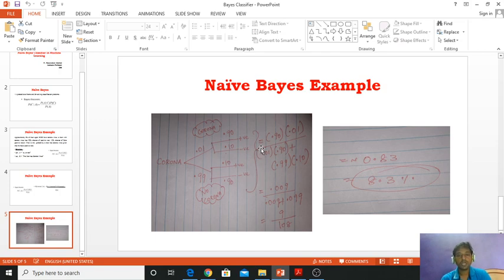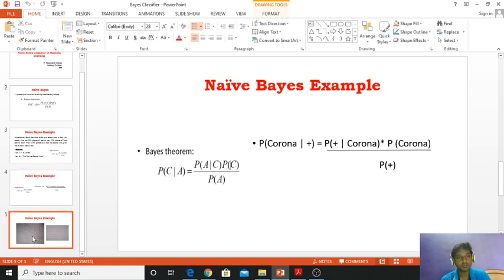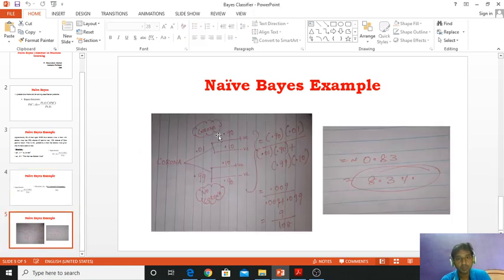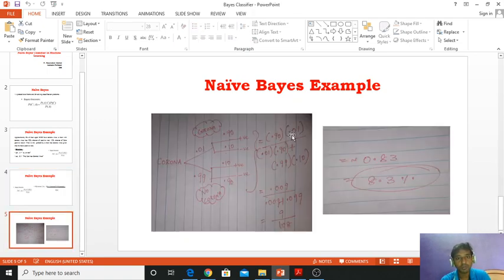Now let's apply the formula. What is the formula once again? P of positive given corona. Here we take only those who suffered corona, so positive is 90, I write 90. Next, what is corona? How many percent? 1%. So 1%, divided by